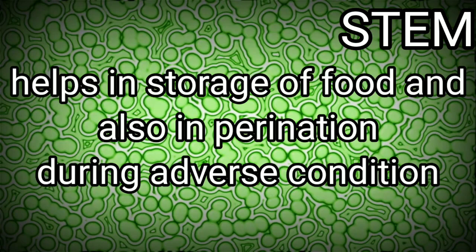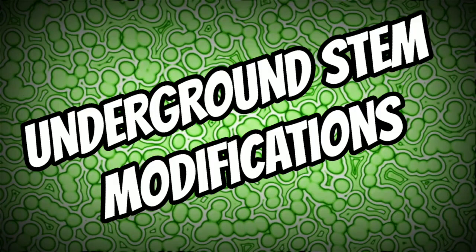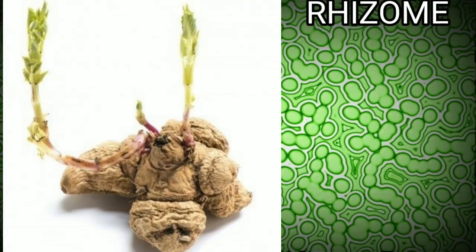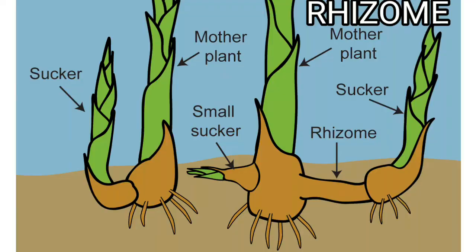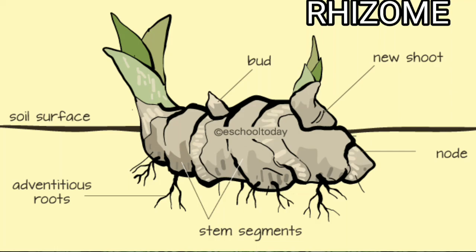The modified underground stems, in addition to performing reproduction, store food and also help in perennation during adverse conditions. That means during unfavorable conditions, they help the plant to survive. Underground stem modification: Rhizome. It is a horizontally growing underground stem and it bears nodes, internodes, scales, buds and also adventitious roots. A piece of a rhizome with a bud is capable of growing into a new plant. An example is ginger.